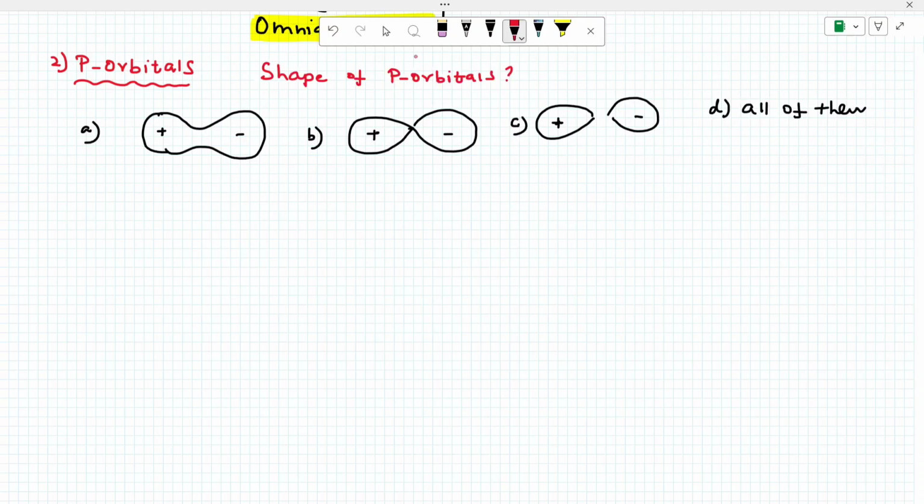Anyone? What is the answer? Option A, sir. Okay. Any other answer? Option C. Okay. Any other students? What is the correct answer? A or B or C or D? B, sir. Okay.